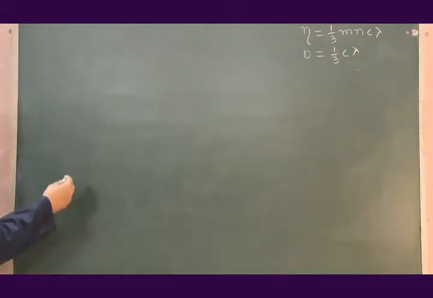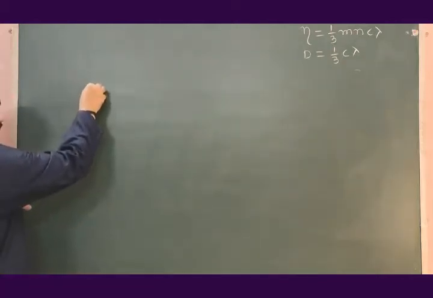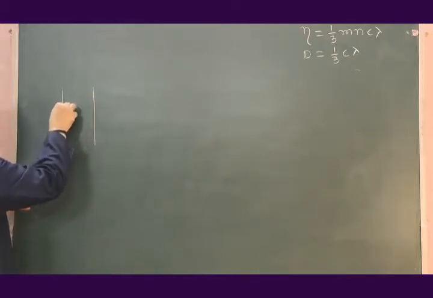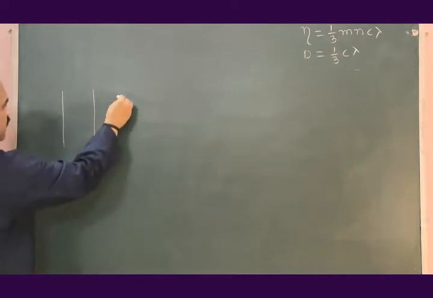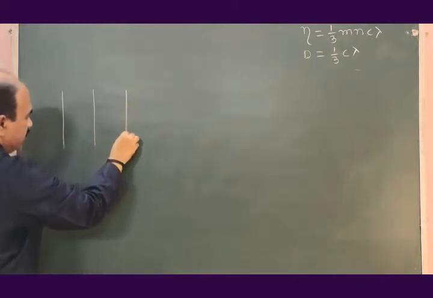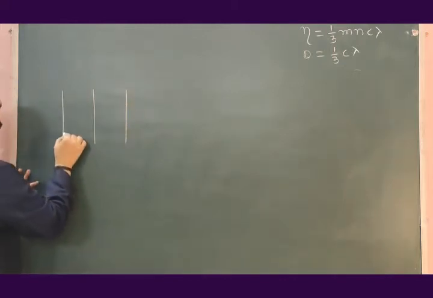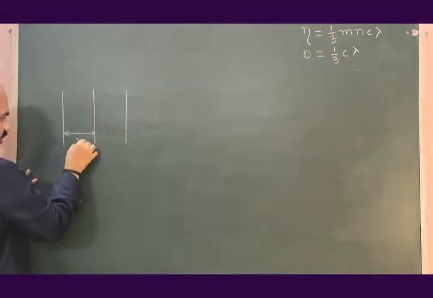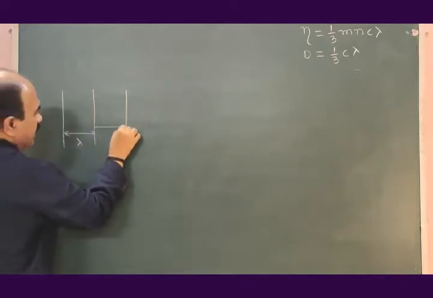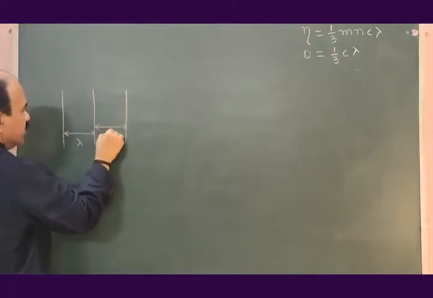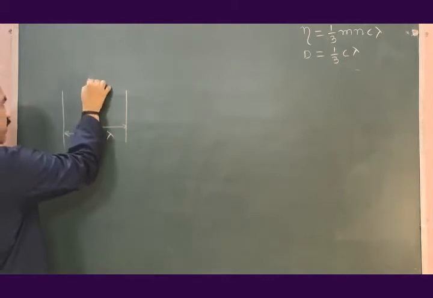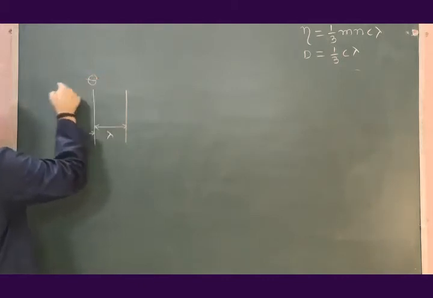Let us consider this as one region of the gas, this as second region of the gas, this as third region of the gas. Distance between these two regions is lambda. Distance between these two regions is also lambda. Let us suppose that temperature of this region is theta.